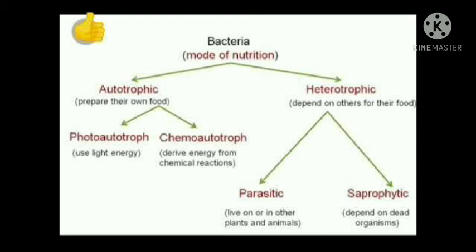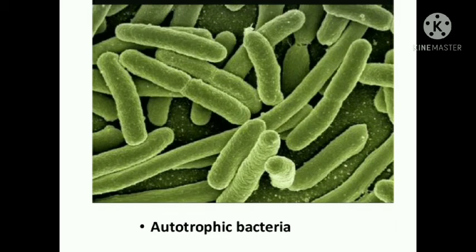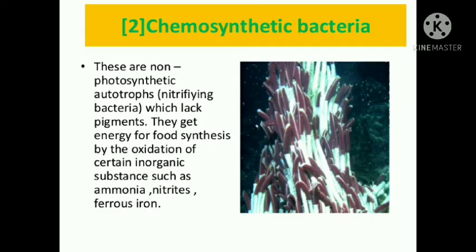Then the next one is chemoautotroph. These bacteria do not require light as a source of energy, and they get energy from the oxidation of inorganic substances. These chemoautotrophic bacteria get energy from chemical reactions. The best example is nitrifying bacteria.